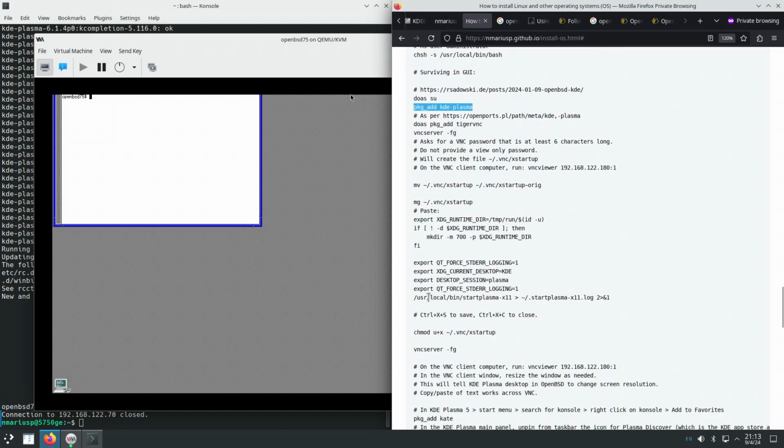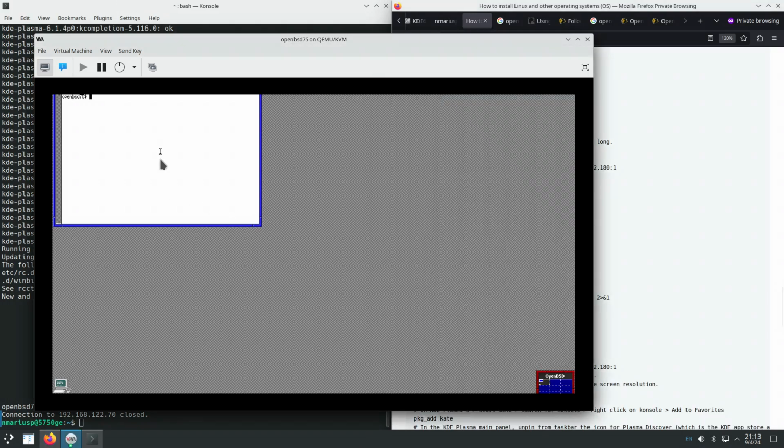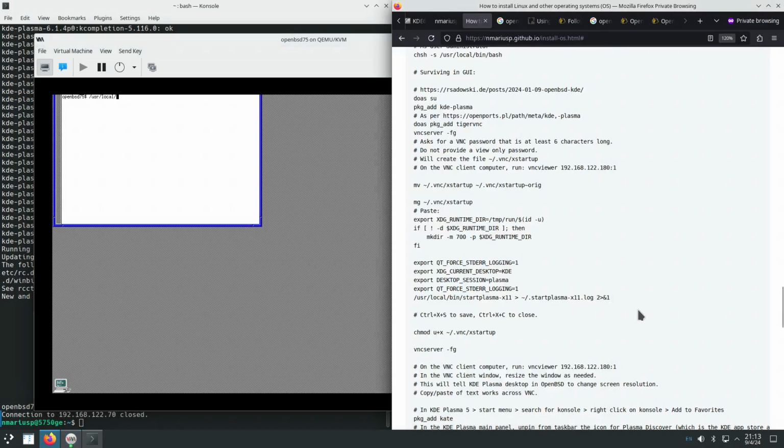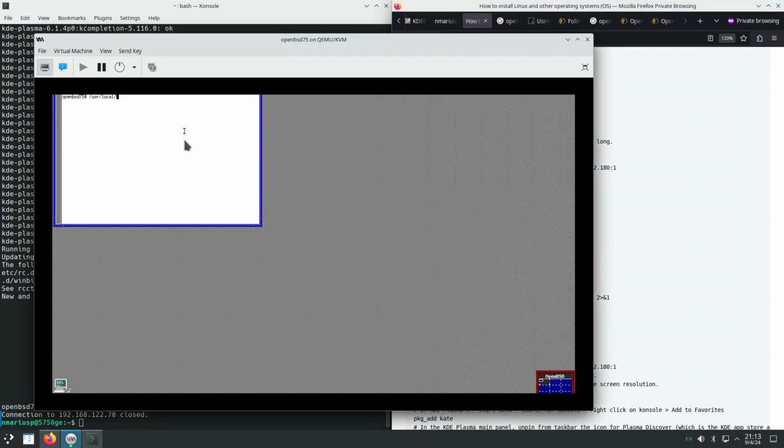So /usr/local/bin/startplasma. Let's see if this thing exists. Bin start Plasma.